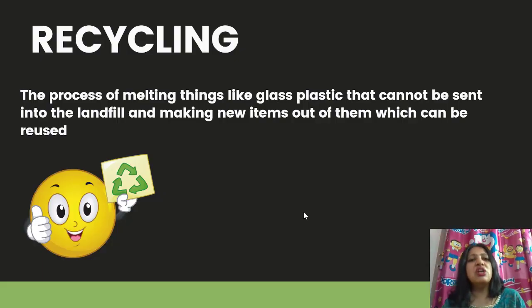There is one process called recycling. Now, what is recycling? The process of melting things like glass and plastic that cannot be sent into the landfill and making new items out of them which can be reused. What decomposes will be sent to landfills, and it makes the soil nutritious and it can be used as compost. But what cannot be sent to landfills, what should we do? We can melt them and make new things out of them and reuse them, recycle them. Understood? That is called recycling.